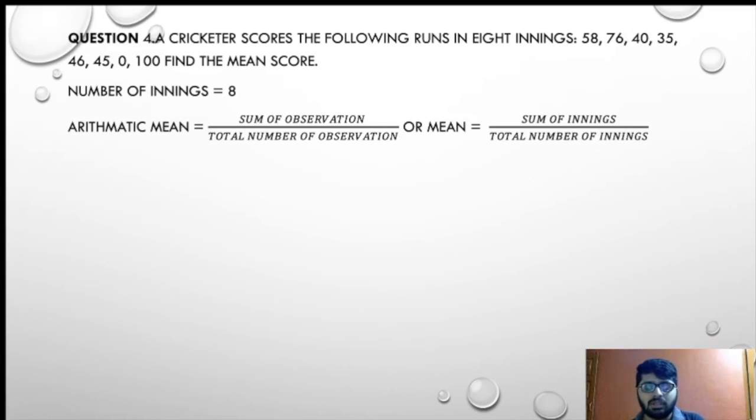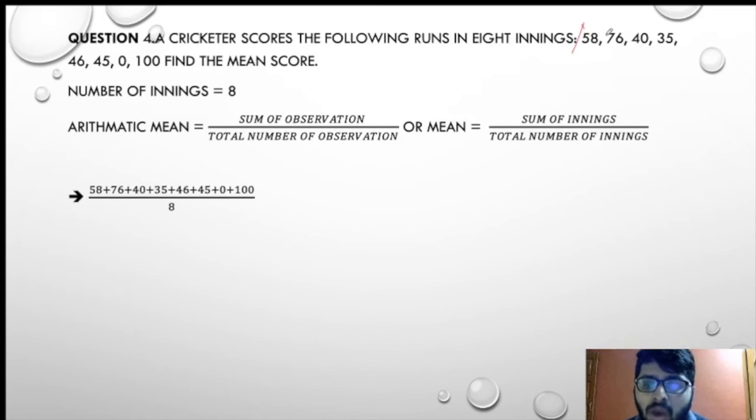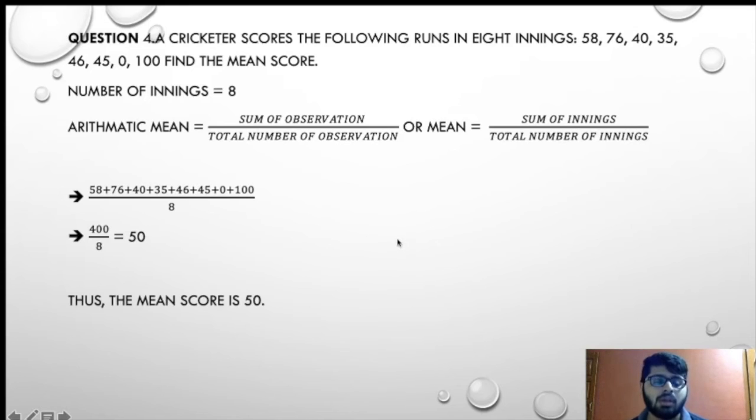So if you see, there are a total of 8 observations. How can you judge? It is 1, 2, 3, 4, 5, 6, 7, 8. So there are a total of 8 observations, so it will be upon 8. Now if you see, it is 400 upon 8. 400 upon 8 is 50. So thus the mean score is 50.